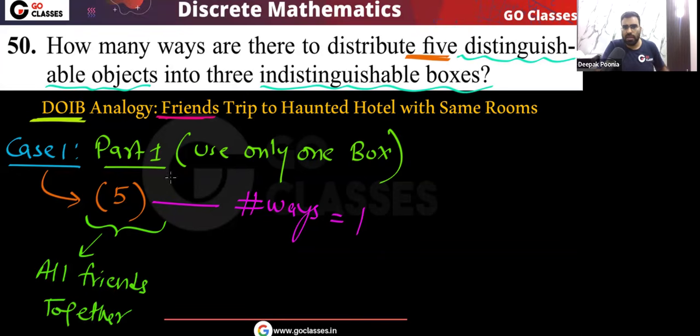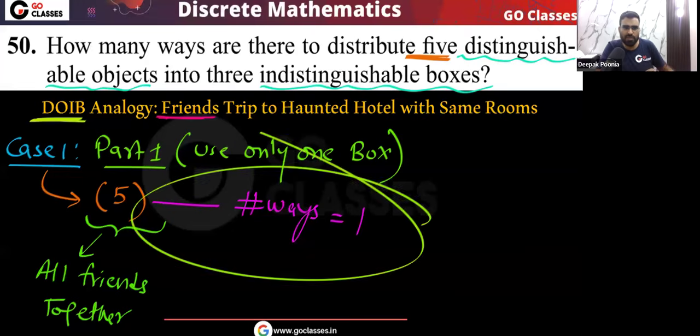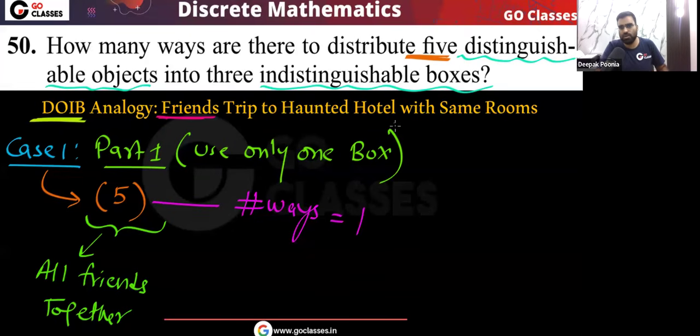So let me know how many ways there will be if all the friends are in the same room. Can I say there will be three ways because you have three rooms? No, the answer will be one, because all the rooms are identical. So if all the friends are together, they can go to any room. You cannot say there are three ways. The number of ways will be one. All the friends will be going to the same room. Any room you can choose, because all the rooms are identical.